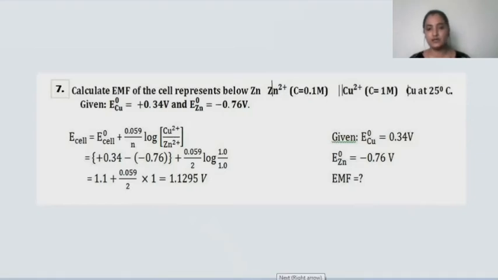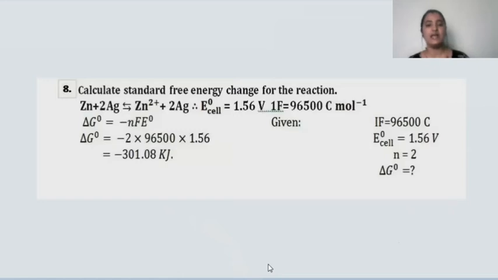The next problem here is to calculate the standard free energy change for the reaction. They have provided you the reaction here. What is that reaction telling you? That zinc is getting oxidized to form zinc in +2 oxidation state, and silver is getting reduced. Wait children, let me correct this equation here. Ag is in the plus oxidation state, it is the silver cation here. That silver cation is gaining the electrons to get converted into silver metal.